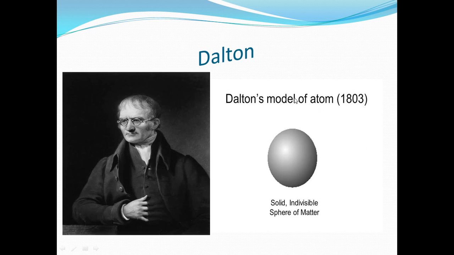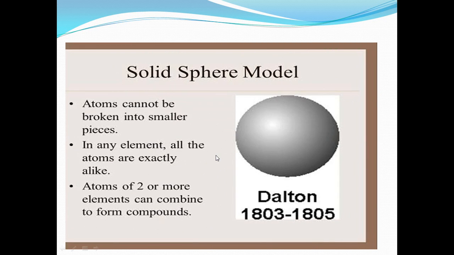Then what was his imagination about the atom? He said that the atom is solid. What is meant by solid? Solid means it has no space inside it. Indivisible means it can't be cut again. It has nothing inside it. It's like a sphere. Okay?